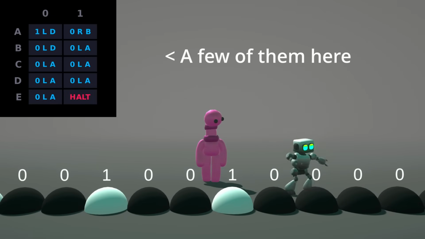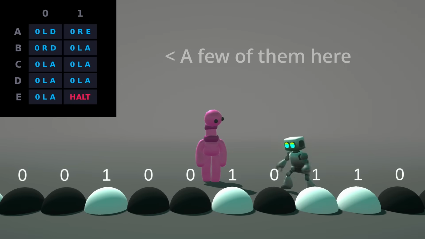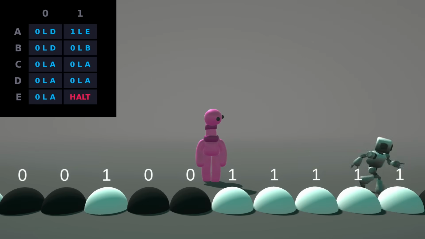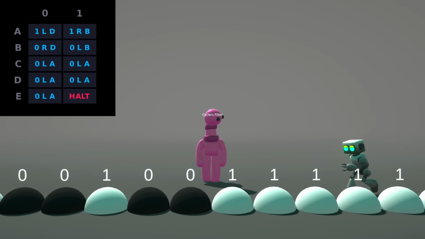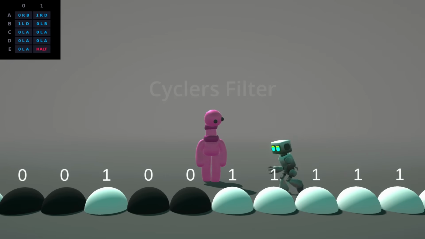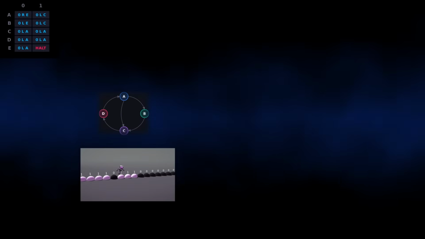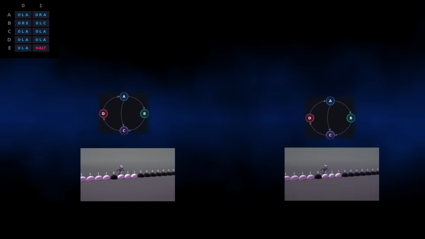To solve Busy Beaver 5, a team of mathematicians built deciders, automated filters designed to spot infinite loops. The easiest filter is called cyclers. If a machine's entire universe, its state, its position, and the symbols on the tape, ever repeats exactly, it's stuck in a loop forever.